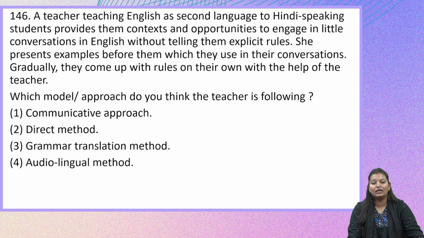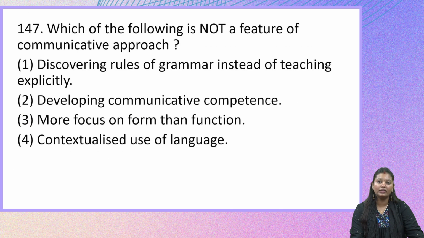So this is a very good example of how we should be teaching grammar, and the right answer will be the option which talks about using the language first and then slowly, gradually moving on to the rules, and the child able to develop or identify the commonalities and thereby coming up with the rule. So the options are the communicative approach, option 2, direct method, option 3, grammar translation method, and option 4, audiolingual method. So the right option here is the communicative approach. Moving on to the next question.